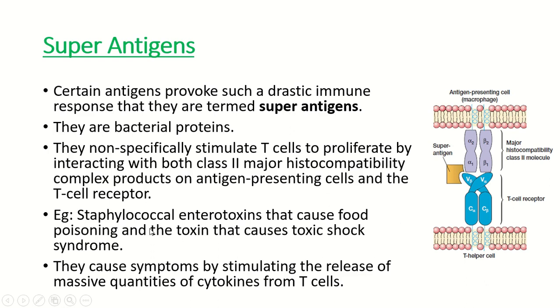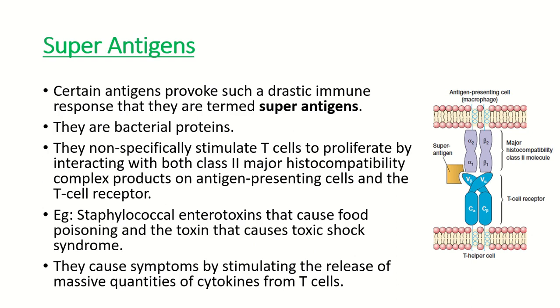So they react with antigen presenting cells and T cell receptors. Examples of superantigens are staphylococcal enterotoxins that cause food poisoning and the toxin that causes toxic shock syndrome. They cause symptoms by stimulating the release of massive quantities of cytokines from T cells. As mentioned, they create a drastic immune response.